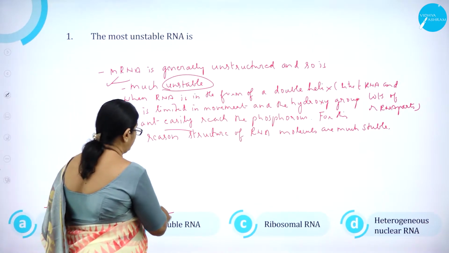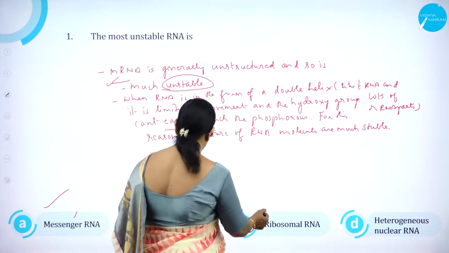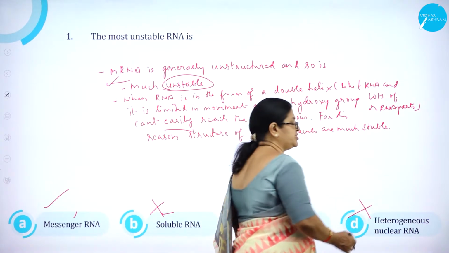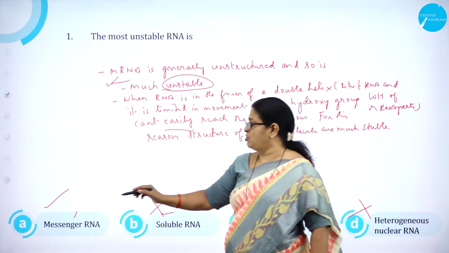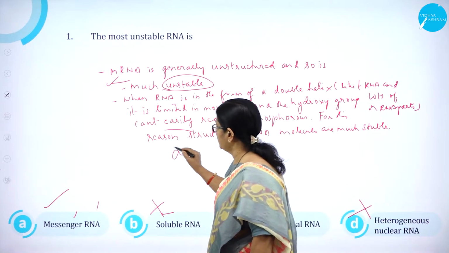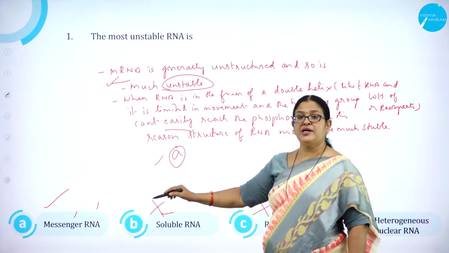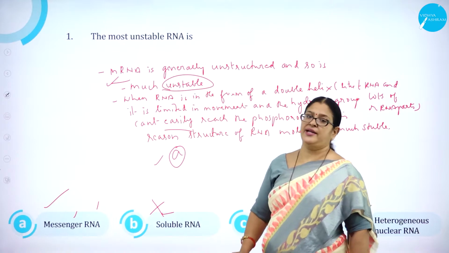Option B, soluble RNA is wrong. Option C, ribosomal RNA is wrong. And option D, heterogeneous RNA is wrong. So, option A is the right answer. The most unstable RNA is the mRNA, messenger RNA.